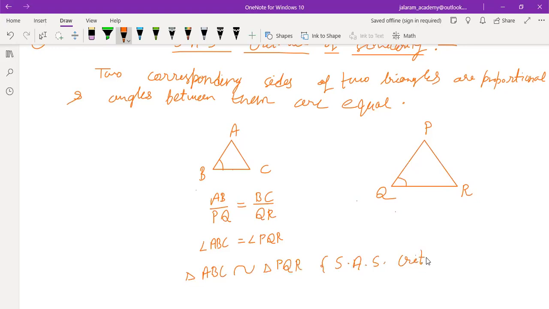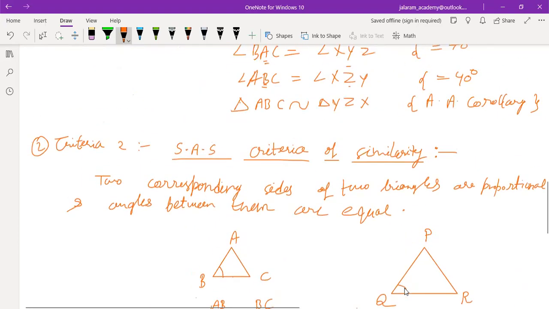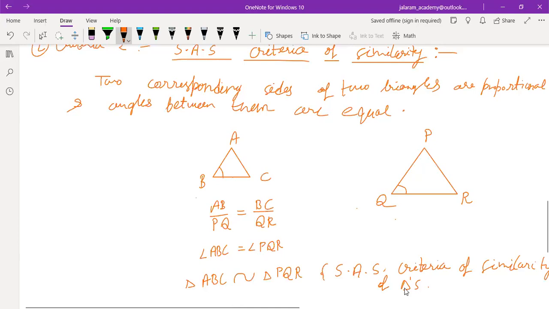Remember, SAS doesn't mean that two sides are equal. It means that two sides are proportional and the angle between them are equal. Then the two triangles are similar to each other.